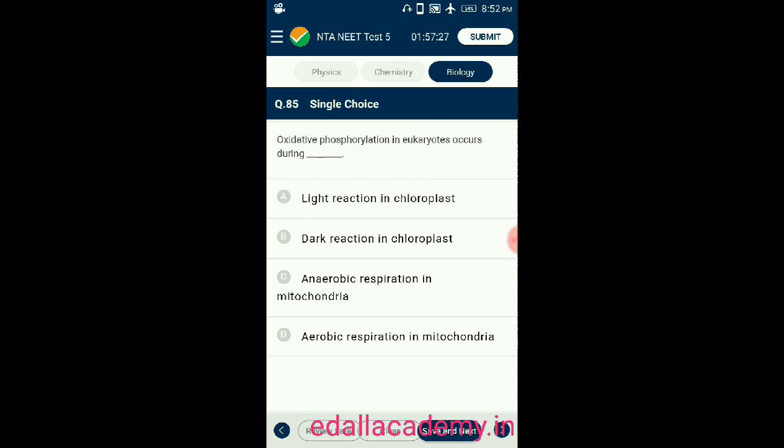Question number 85. Oxidative phosphorylation in eukaryotes occurs during option A light reaction in chloroplast, option B dark reaction in chloroplast, option C anaerobic respiration in mitochondria, option D aerobic respiration in mitochondria. So aerobic respiration in mitochondria is the correct answer for this question. Oxidative phosphorylation in eukaryotes occurs during aerobic respiration in mitochondria. So the correct option is D.